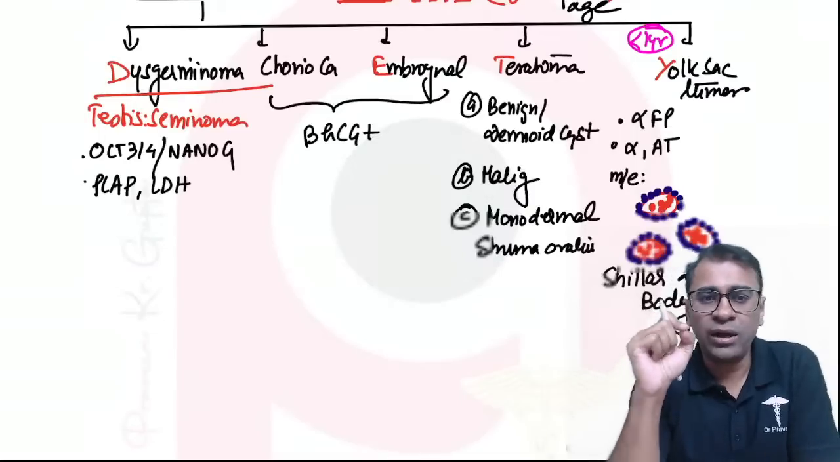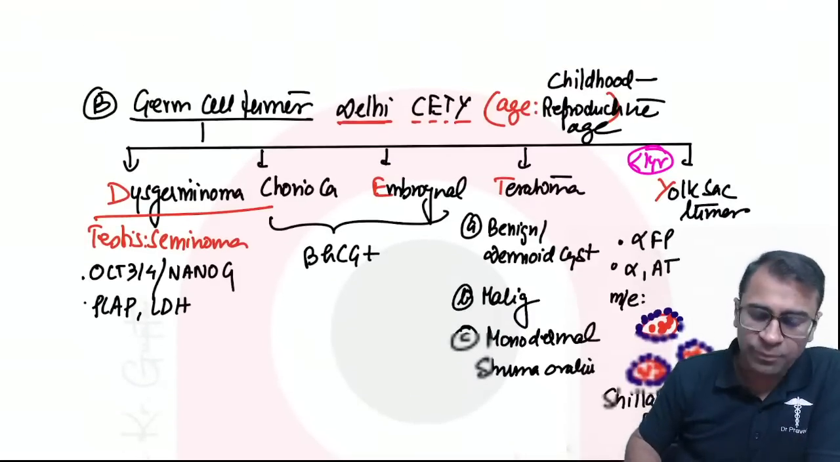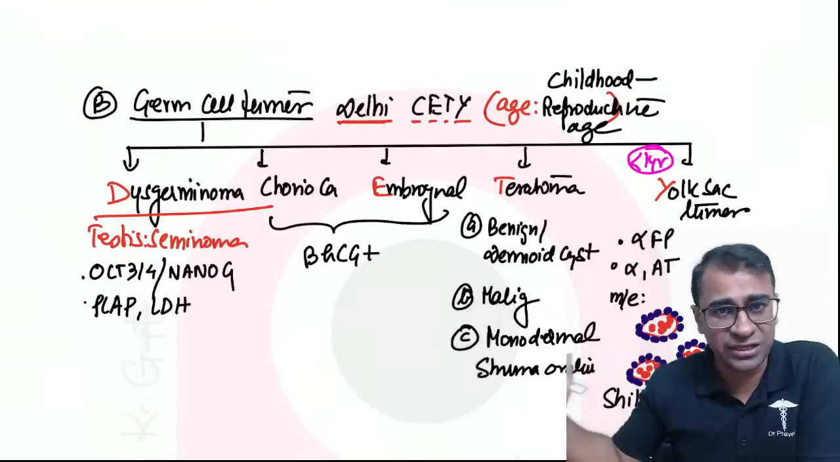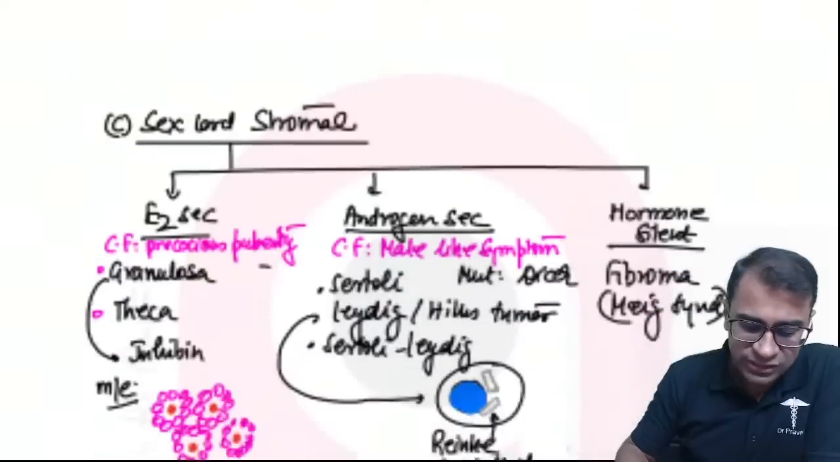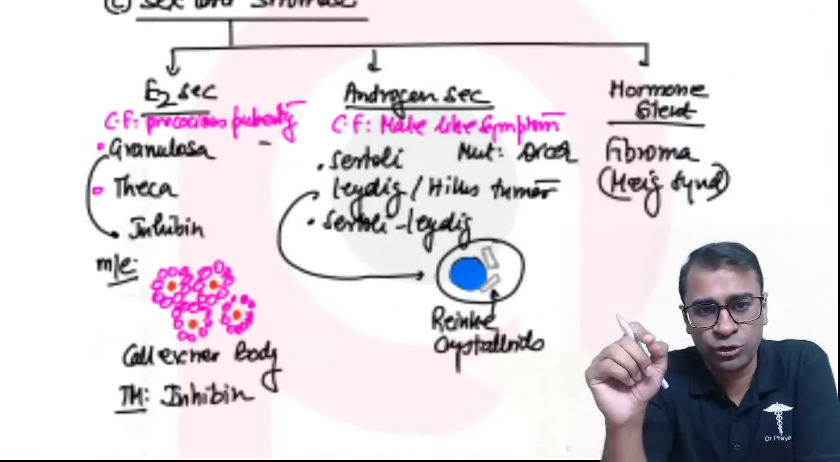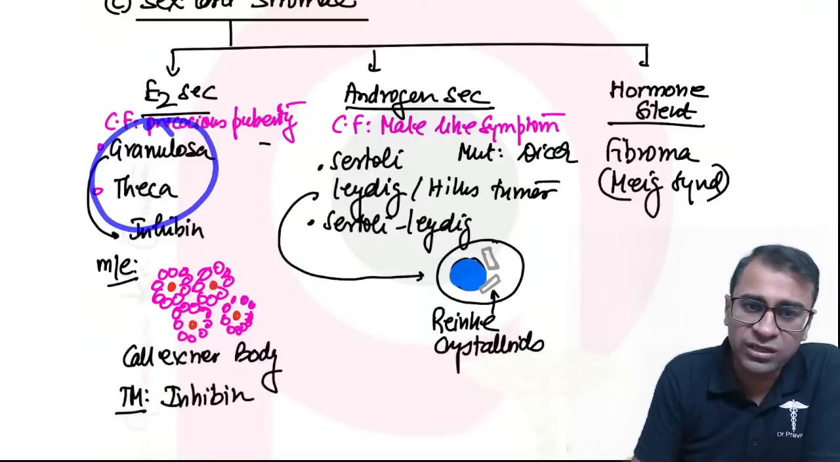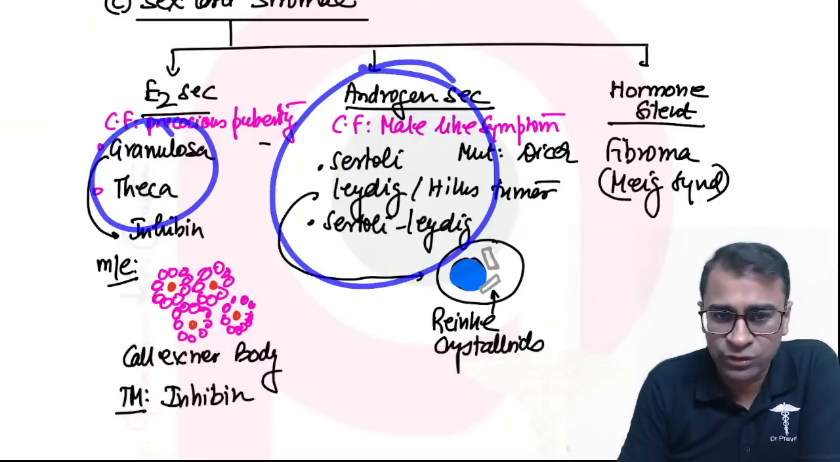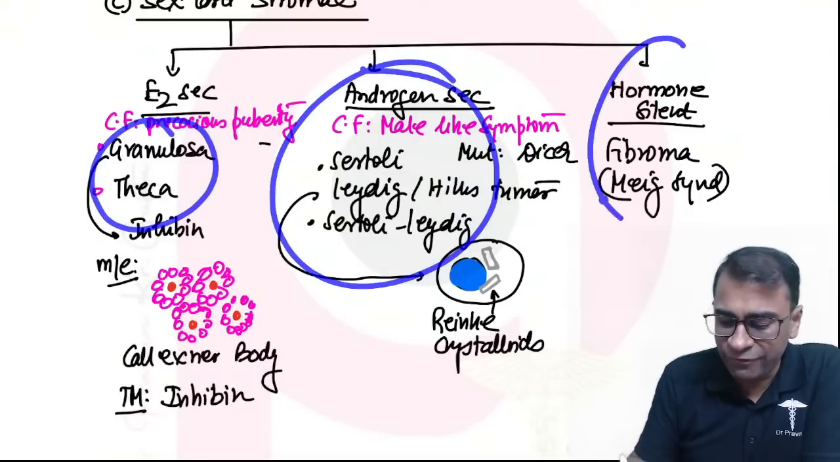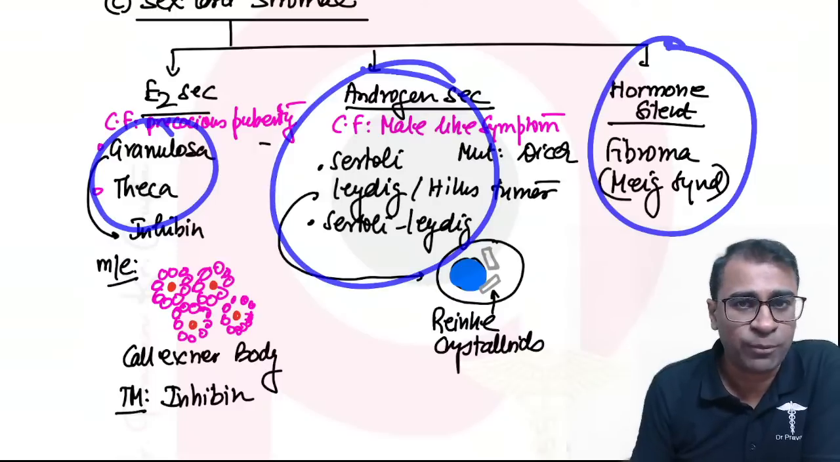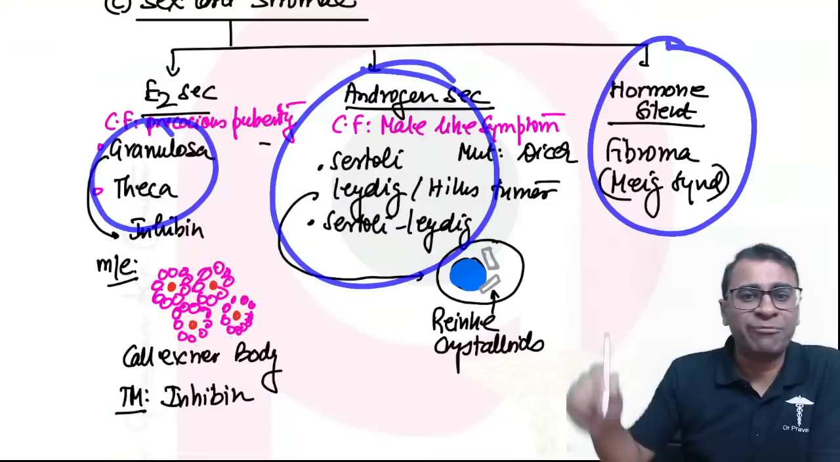Schiller-Duval bodies. Okay? So how to remember germ cell tumors? Delhi city. Next are the sex cord stromal tumors. Two of them make estrogens, like granulosa and theca. Two of them make androgens, like Sertoli and Leydig, and one of them doesn't make anything, like fibromas. Fibromas often have Meigs syndrome.